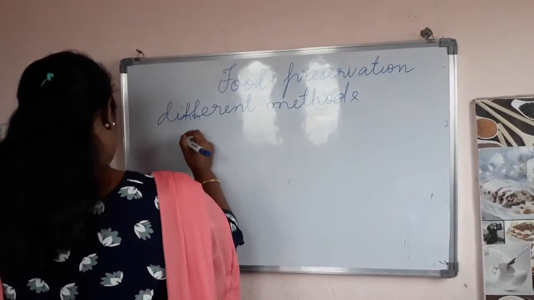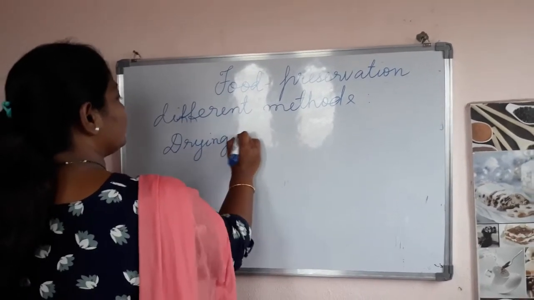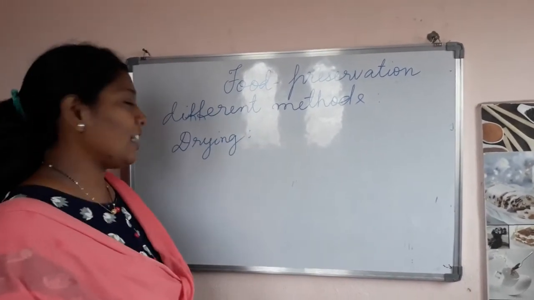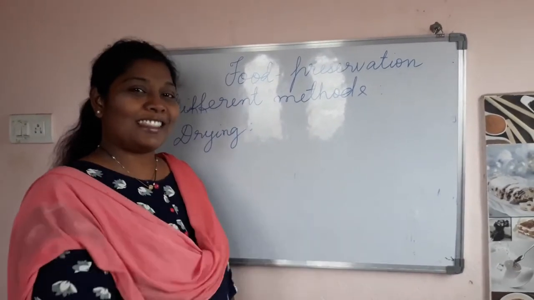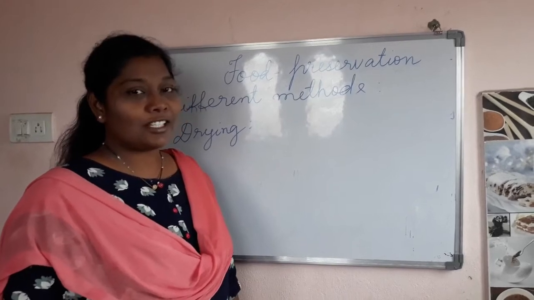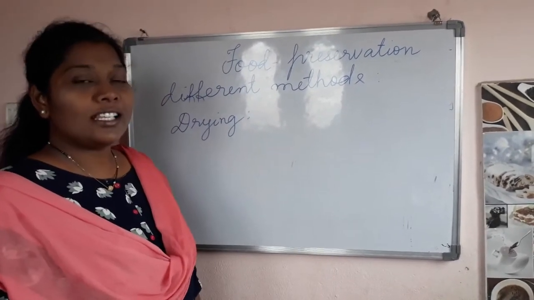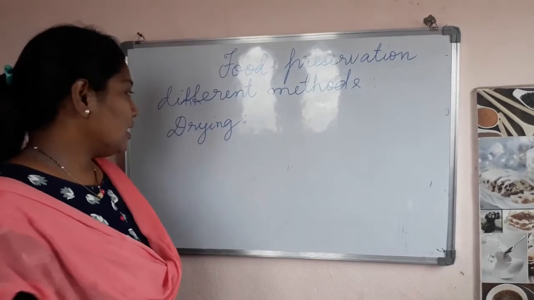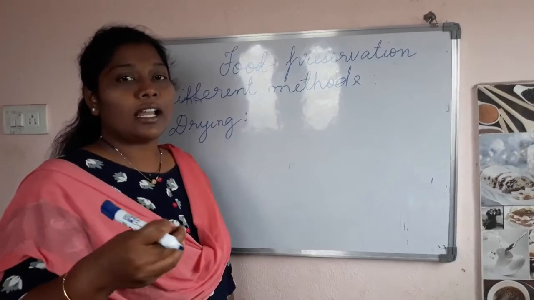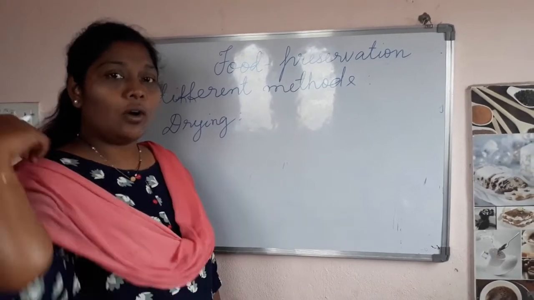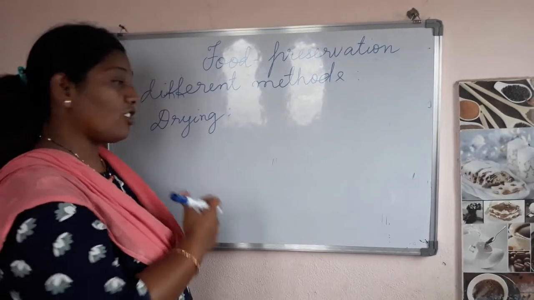So what is the next technique? That is called drying. What is it, children? Drying. The name itself tells you, drying. If you wash clothes, what do you do? You nicely dry them in the hot sun. Have you ever seen your mother doing it? Okay. In this technique, what is the method? The drying method is nothing but putting the food items either in the hot sun or blowing air over them. This is called drying.